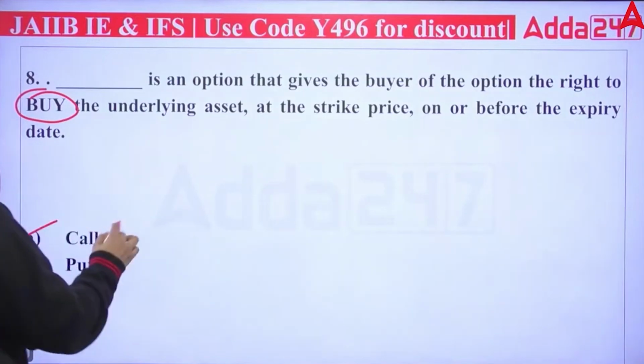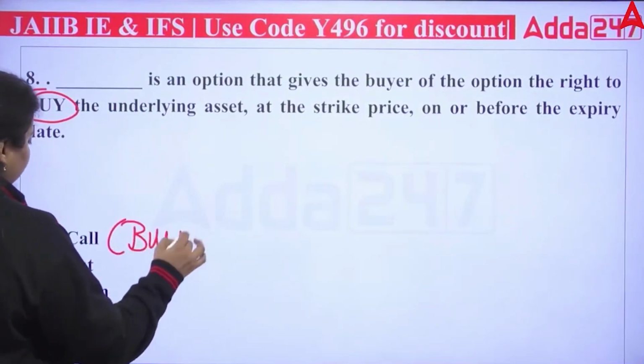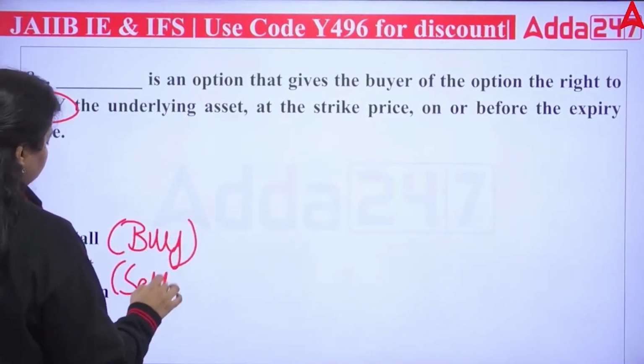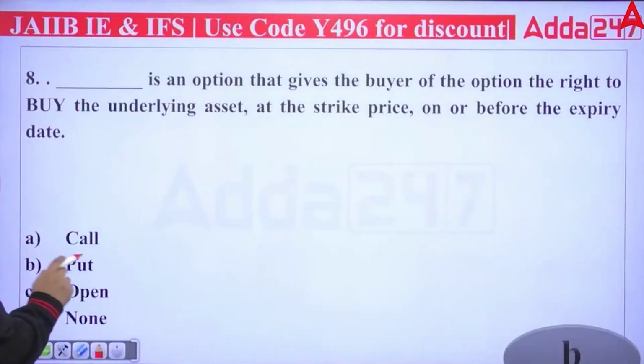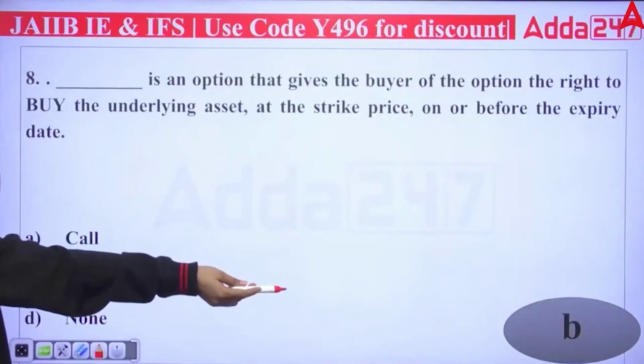Obviously it's a call option. In case of buy rights we have, it's a call. In case of sell, it will be a put. Okay, so right answer is A, not B. It's an A option, right?